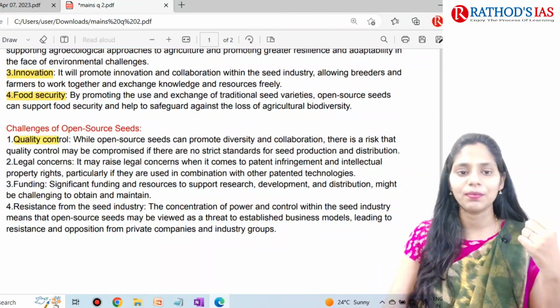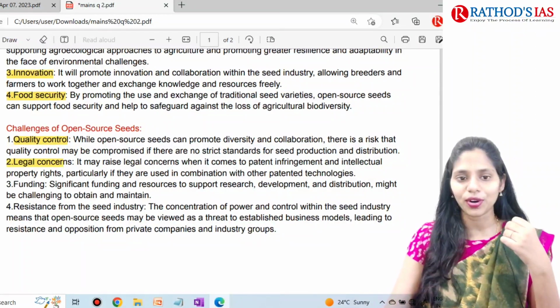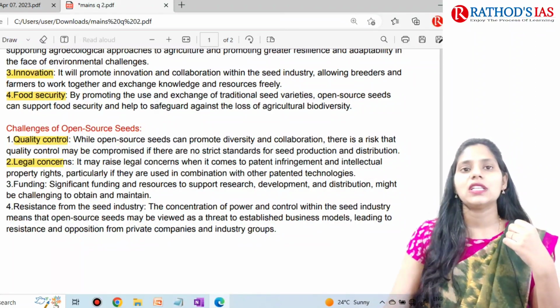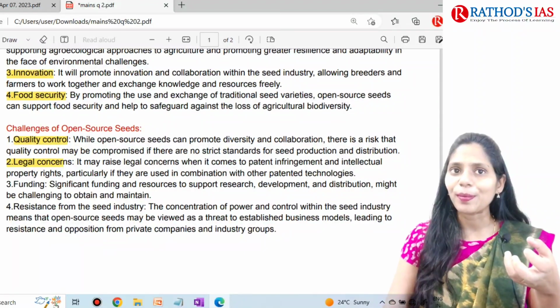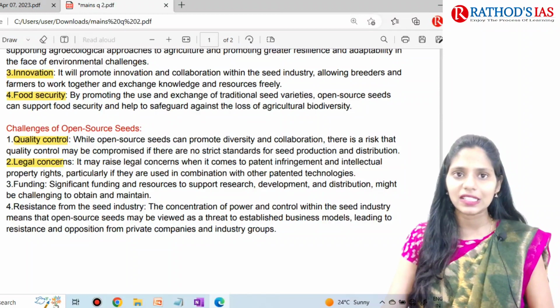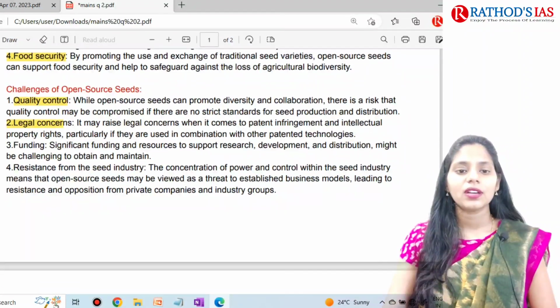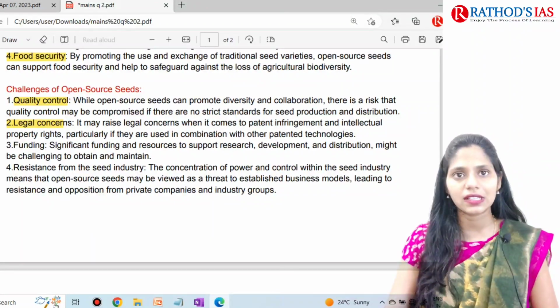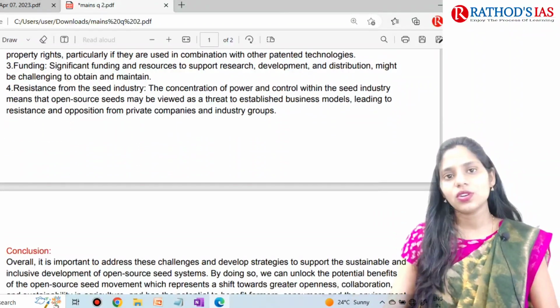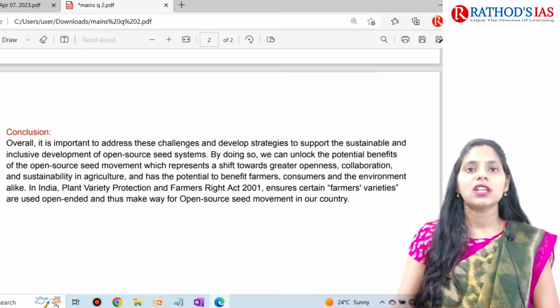Quality control is one important issue, and even legal concerns will also be an important issue. Whenever there is an open source model, there will be no proper investments that we can attract in the seed industry, and there will be no research and development, okay? And even from the seed industry we can face some resistance. So in this way you can write issues, and finally you can conclude your answer that yes, we have to